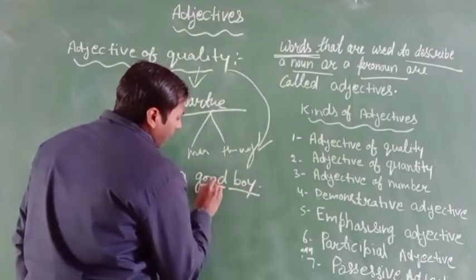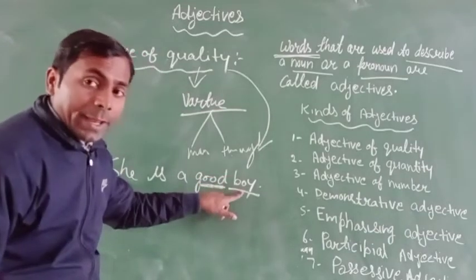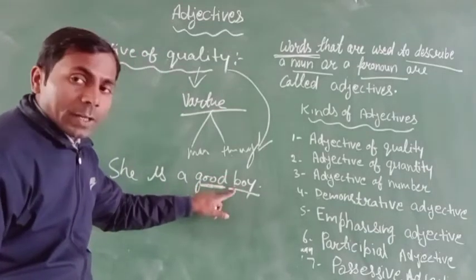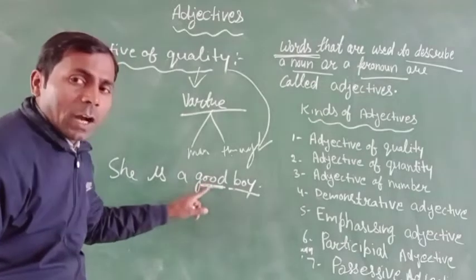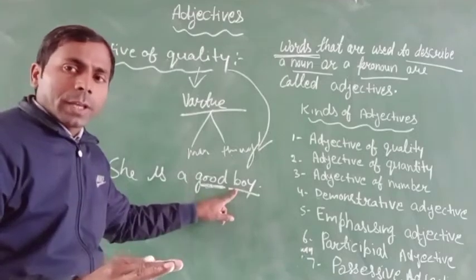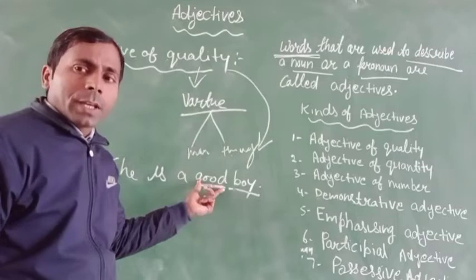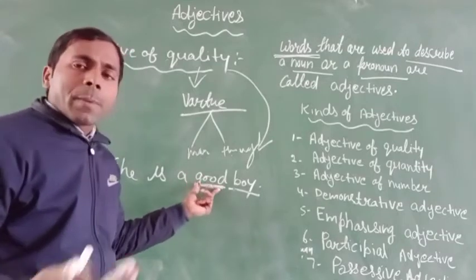This word good is telling about the boy, the quality of the boy. What kind of boy? The boy is good. It may be good or bad, both.